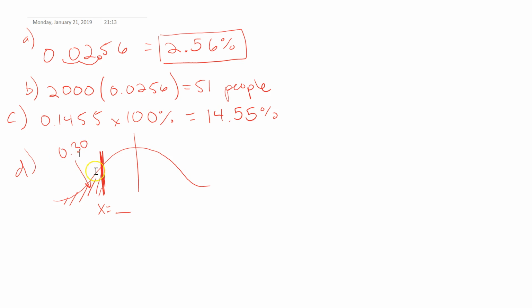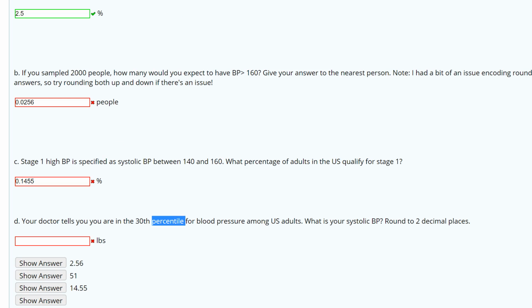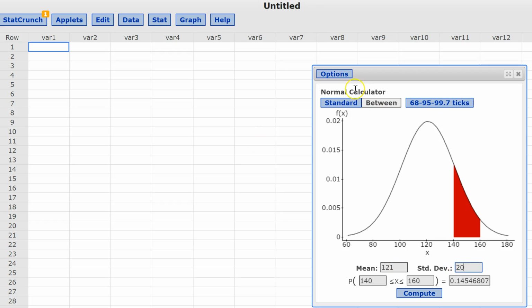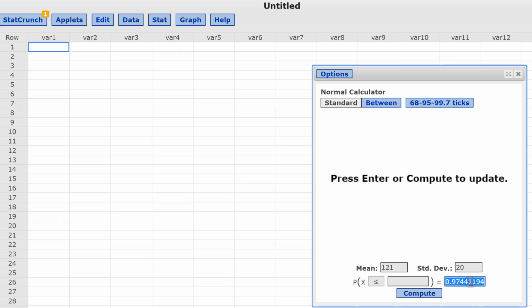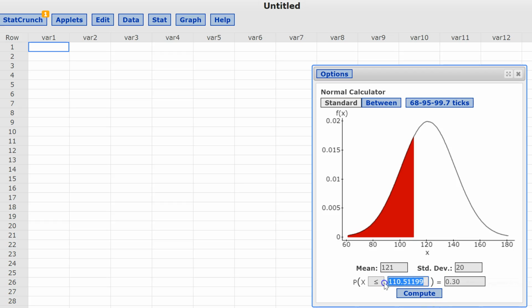Well, this is what the inverse version of the calculator is for. If I know how much is to the left, I can type that into the area section of the calculator and it'll fill in the boundary for me. So going back to StatCrunch, we still have the same mean, same standard deviation, and we want the area to the left, so I'll choose the less than area, and I don't want to put anything here. What I know is that 30%, or an area of 0.30, is what we want to cut off. And I do compute, and it'll fill it in for me.